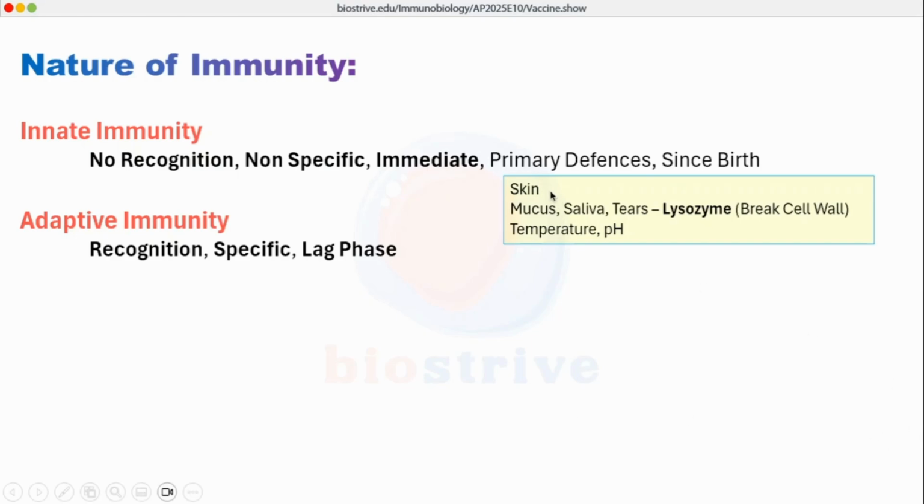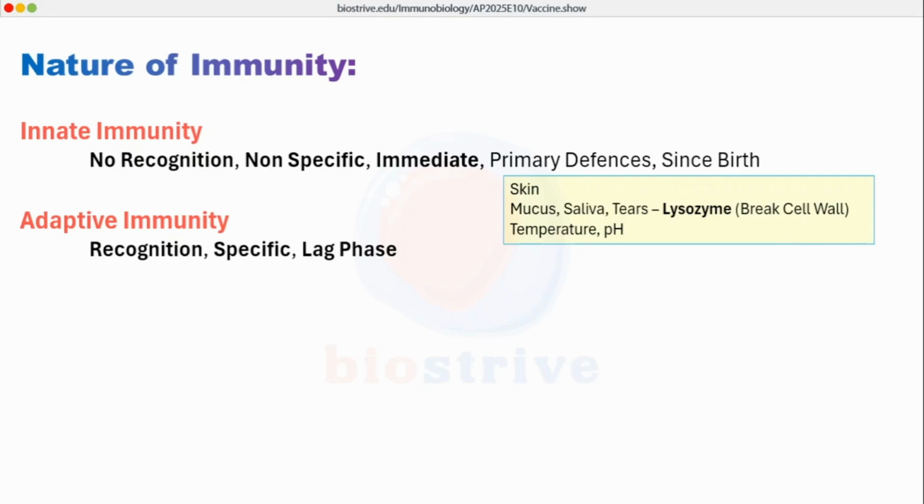There will be primary defenses, the first line of defense, which is skin, which covers our whole body. The openings like mouth, nasal cavity, buccal cavity, eyes, all these cavities are protected by mucus, are protected by saliva, tears. Tears has a specific enzyme we call lysozyme, which will break the bacterial cell walls. There is temperature of our body, there is pH like stomach. Each of these factors will make the primary defenses, and innate immunity is present since birth.